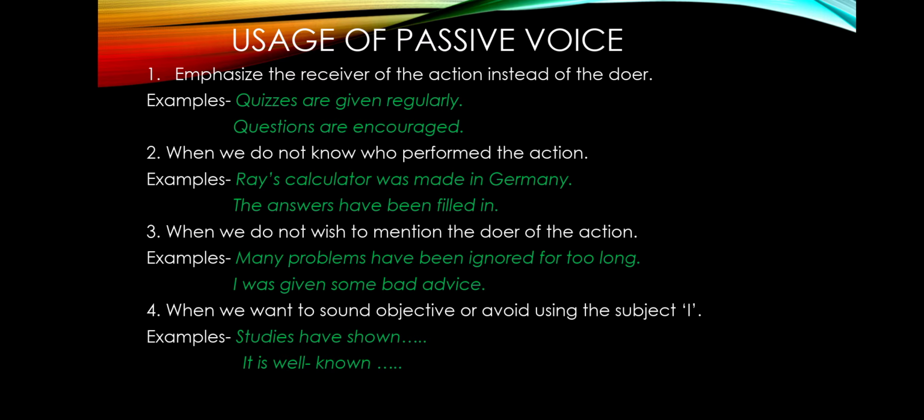Number 2, when we do not know who performed the action, at that time we will use passive voice. For example, Ray's calculator was made in Germany. The answers have been filled in. So in these sentences, we don't know who has performed the action. So when we are not aware of the doer of the action, we will use passive voice.